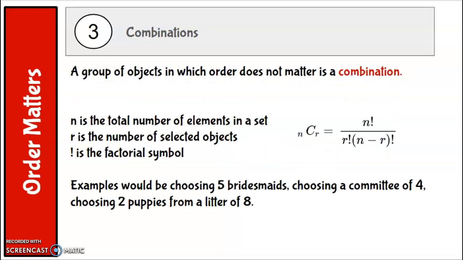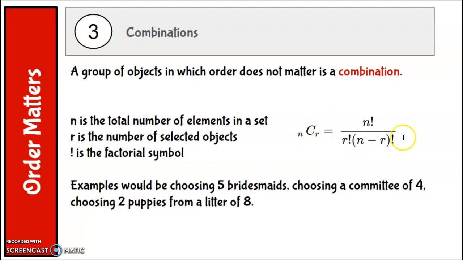For combinations, what if the order doesn't matter? That's called a combination. An example would be choosing 5 bridesmaids out of your 10 best friends, choosing a committee of 4 out of the 30 people that are attending the meeting, choosing 2 puppies from a litter of 8. It doesn't matter what order we select those things in, it's just how many different groups we can create of those numbers.